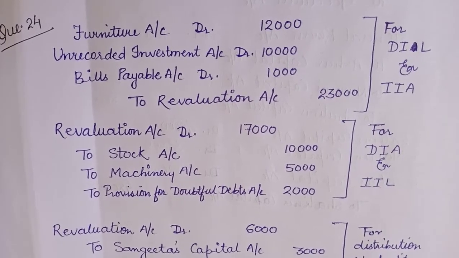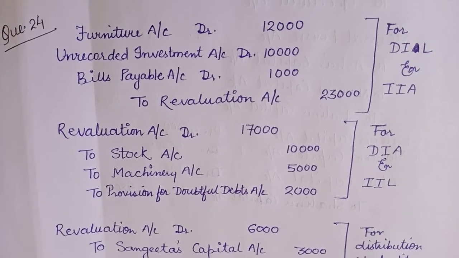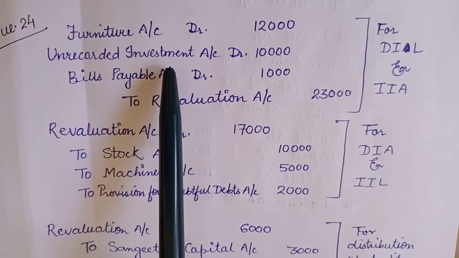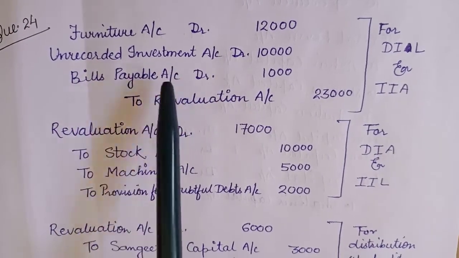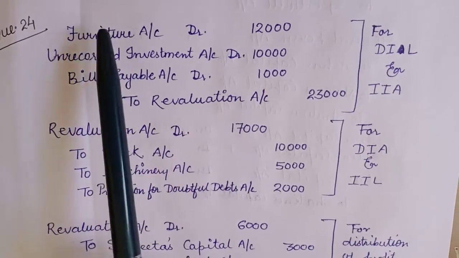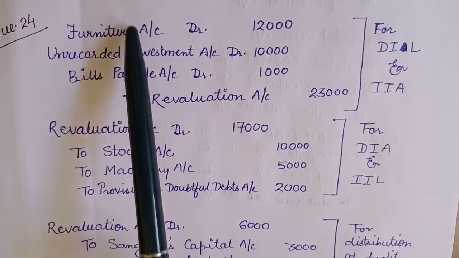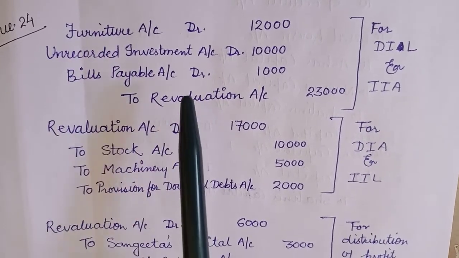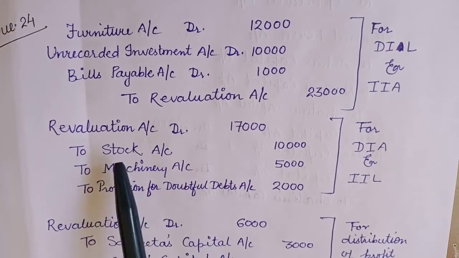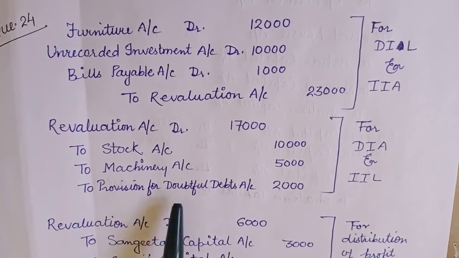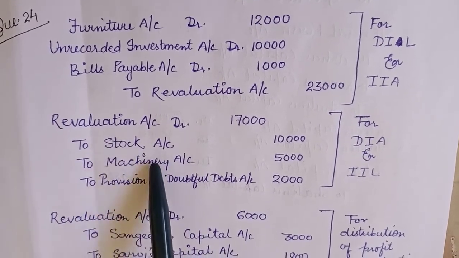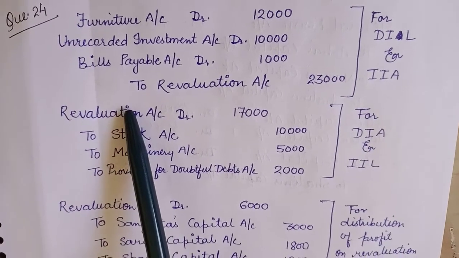In the journal entry, just the opposite thing will be seen, that is furniture account will be debited, unrecorded investments account debit, bills payable account debit, to revaluation. So to revaluation I have written, it means these all items are going in the credit side of revaluation account. Similarly, next entry is revaluation account debit, to stock, to machinery, to provision for doubtful debts. Since these are written in the to of journal entry, that will go in the debit side of revaluation account.